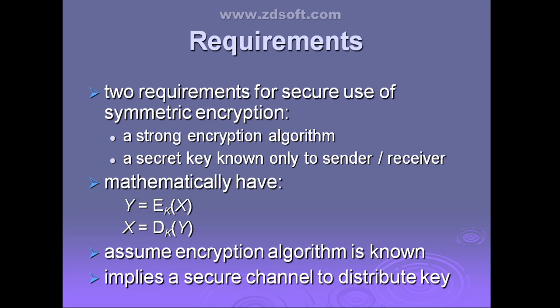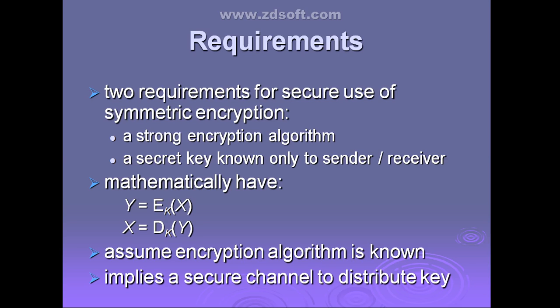The algorithm you are using to convert the plain text into the coded message must be strong enough. The algorithm must be in such a manner that an opponent who knows the algorithm and has access to one or more ciphertexts would be unable to decrypt that ciphertext or figure out the key. You need to use the encryption algorithm in such a manner for converting plain text into ciphertext. This is the first requirement.